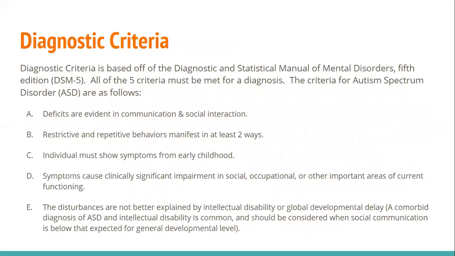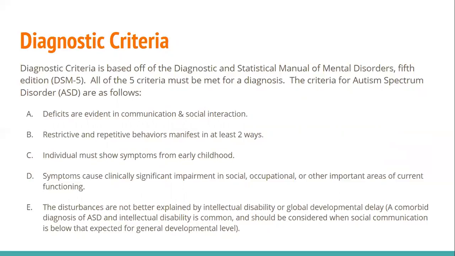When we look at the diagnostic criteria from the DSM-5, we see that all of the following 5 criteria have to be met for a diagnosis to be made. And the criteria are as follows. First, deficits must be evident in communication and social interaction. Second, restrictive and repetitive behaviors should manifest in at least 2 different ways. The individual must show symptoms from early childhood.